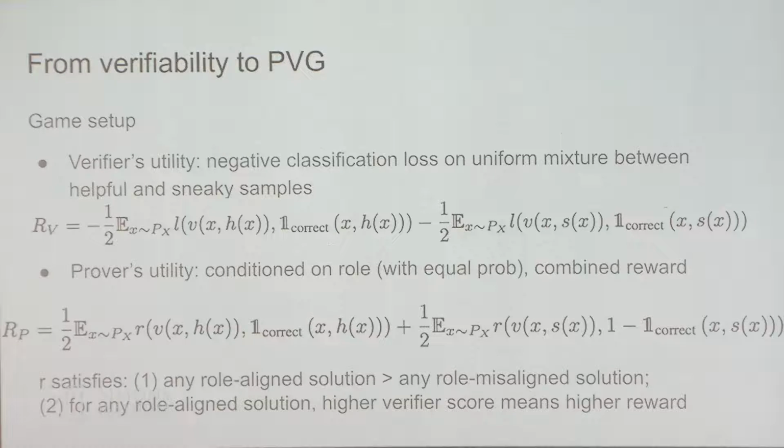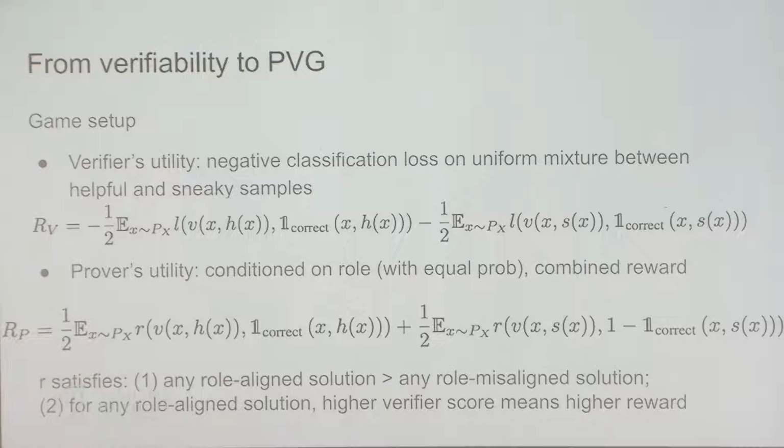This is a concrete game setup. To define a game, we need to define the utilities and the players. So in this game, we actually have 2 players instead of 3. We have the verifier, and the prover is just a mixture of the 2 roles. The verifier's utility is the negative classification loss on the uniform mixture between helpful and sneaky samples.